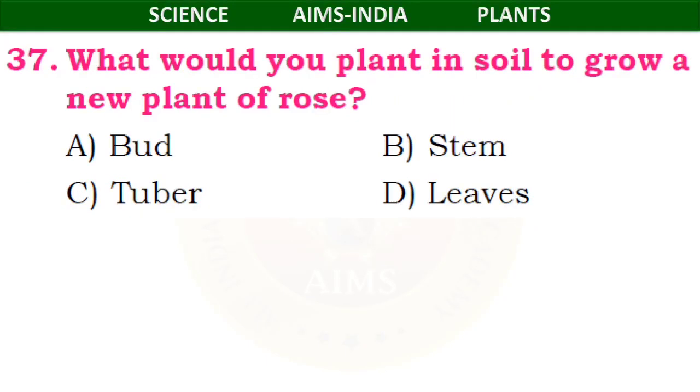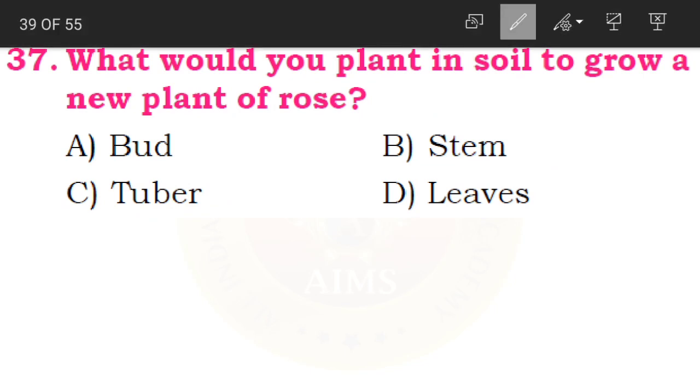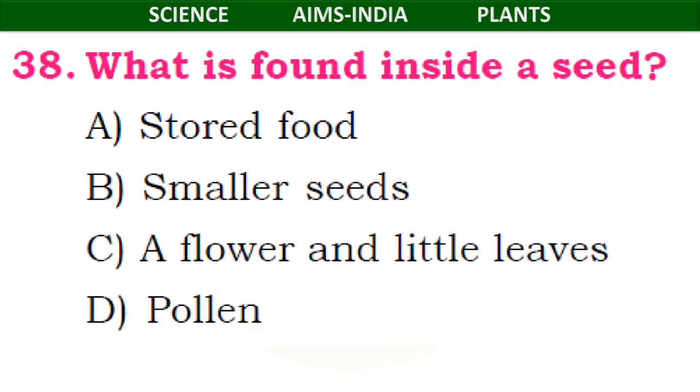Next question, 37th. What would you plant in soil to grow a new plant of rose? So children, what would you plant in soil? We have taken the rose plant example a number of times here. Then what would you plant in soil to grow this new plant of a rose? Whether it is a bird, whether you take the stem or a tuber or leaves. Yes, we take the stem. That is B option is the correct one. Clear children?